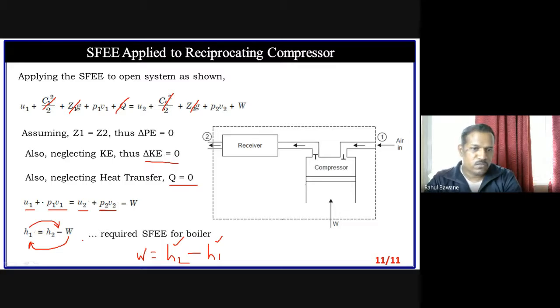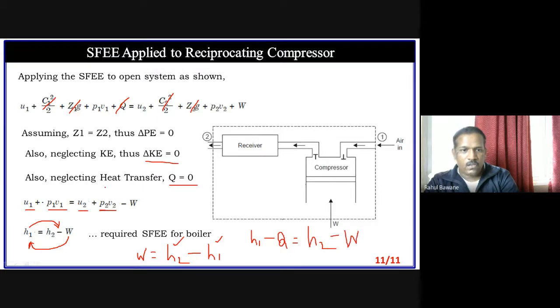Now suppose anyone is not neglecting Q, so Q will be rejected heat. So we can say H1 minus Q, heat rejection is there, is equal to H2 minus W. If we are not neglecting Q, then Q will be there, but this Q will not be positive because it is a rejection. We are not supplying heat. So in that case, this Q will remain minus Q. So in that case, our equation will be like this.